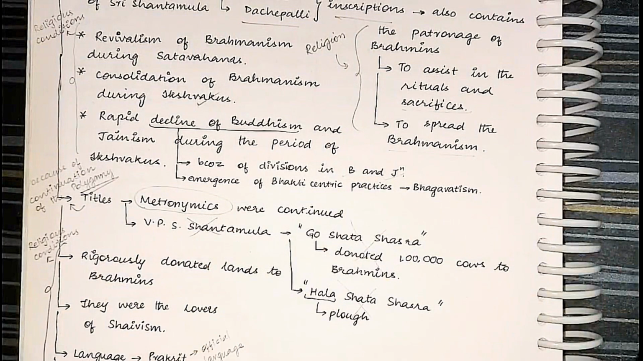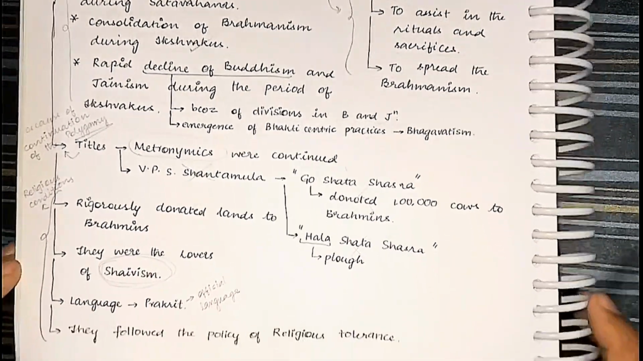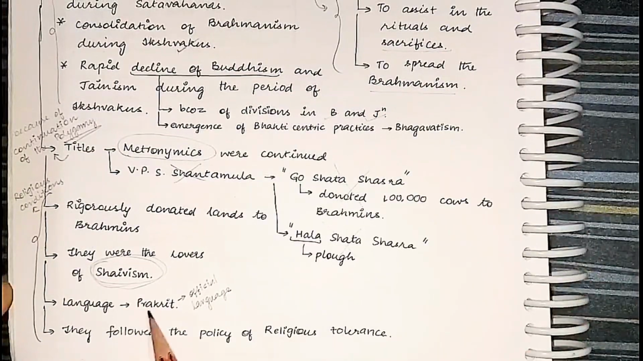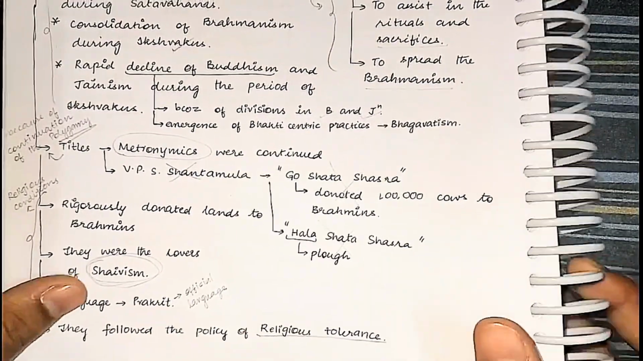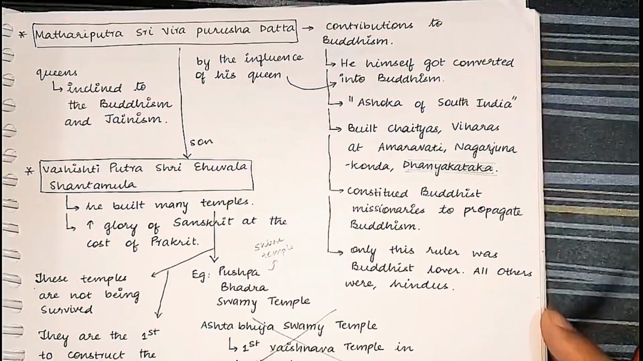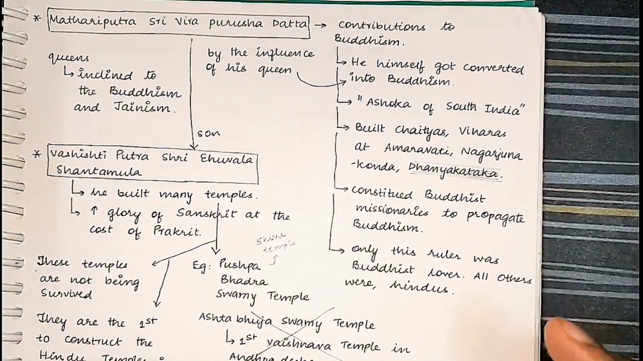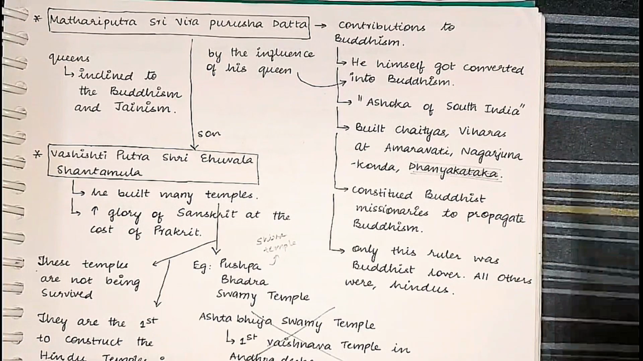Next, land grants were given to the Brahmins rigorously. Yes, Ikshvakus were typically lovers of Shaivism, and they had Prakrit as the official language, and they also followed religious tolerance like their masters. Next, just note one or two points about some of the kings, so that you can quote them wherever you want. Your answer will get that added advantage.